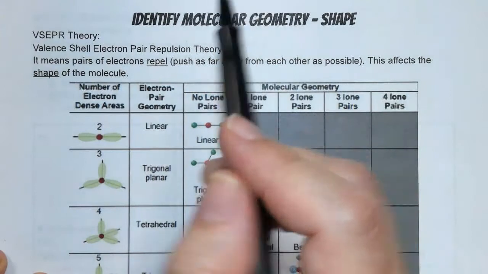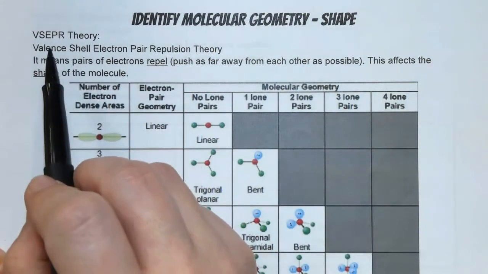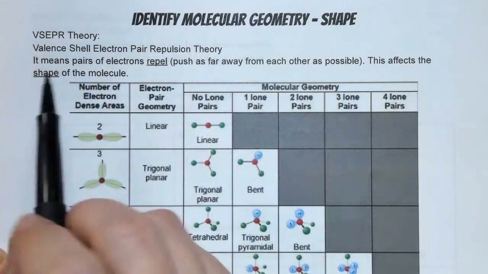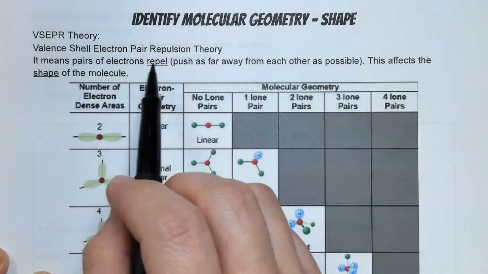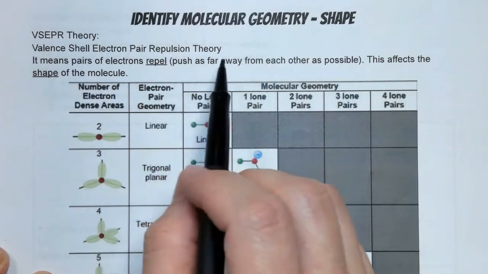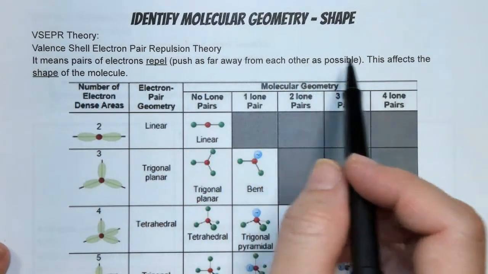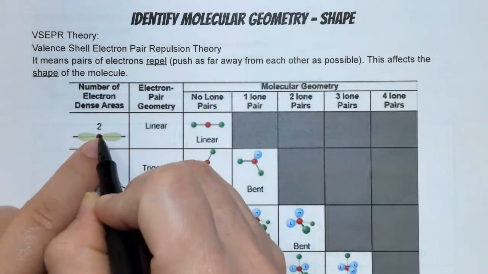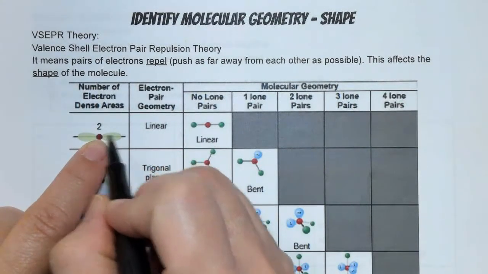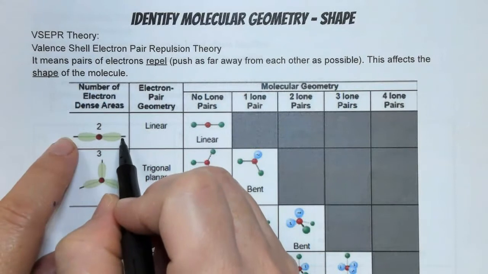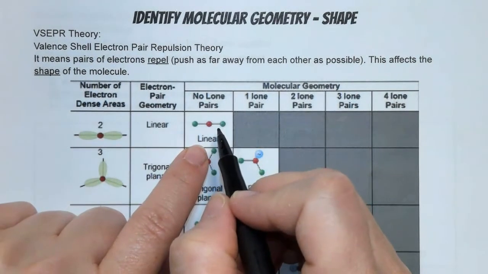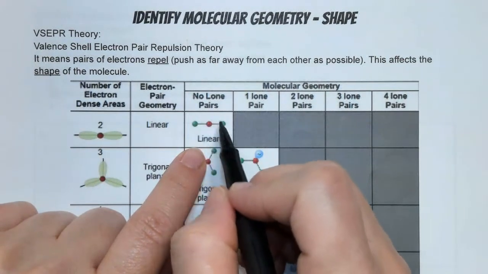Next, let's talk about VSEPR Theory. It stands for Valence Shell Electron Pair Repulsion Theory. And what it means is pairs of electrons will repel, push as far away from each other as possible, which affects the shape of the molecule. For example, here's your atom in the center, and then let's say we have two elements bonded on either side of the central atom. Well, the farthest apart that they could possibly be from each other is 180 degrees.